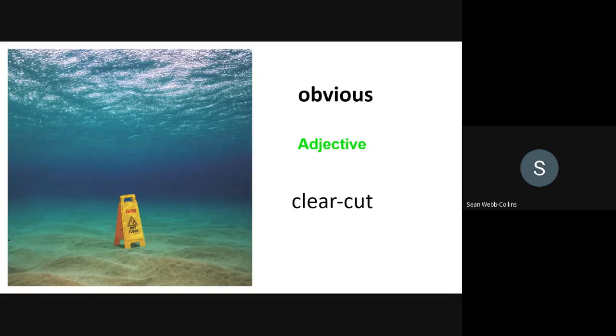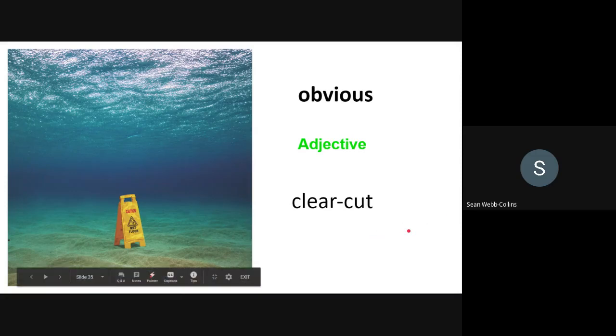Obvious. Adjective, clear-cut. For example, if something is obvious, it's quite predictable. You can guess it's going to happen. You can guess what the answer is. And are there any other word forms?